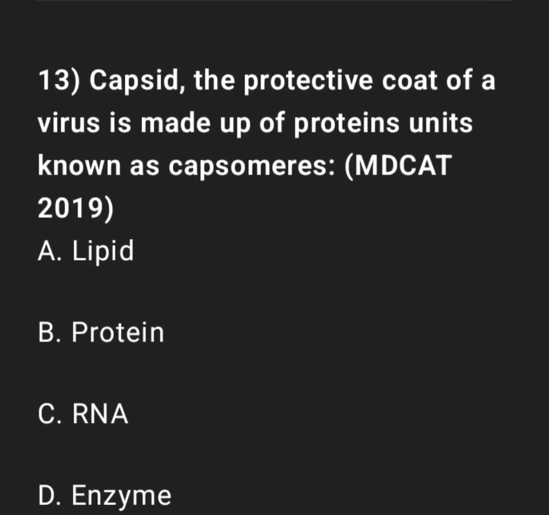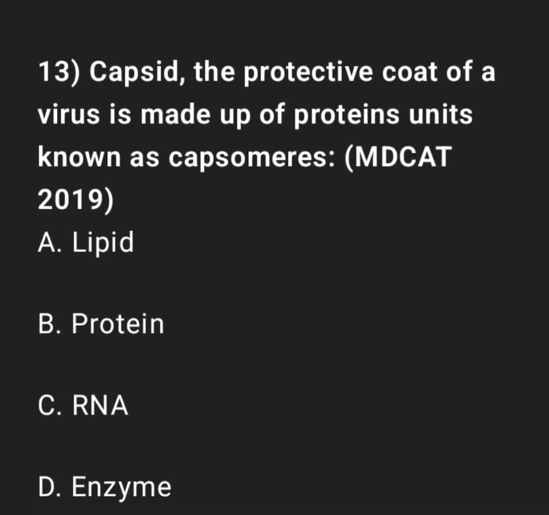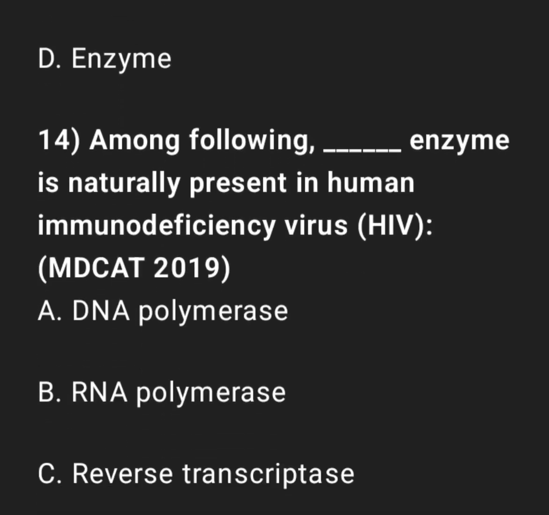13. Capsid, the protective coat of a virus, is made up of protein units known as capsomeres. A. Lipid. B. Protein. C. RNA. D. Enzyme.